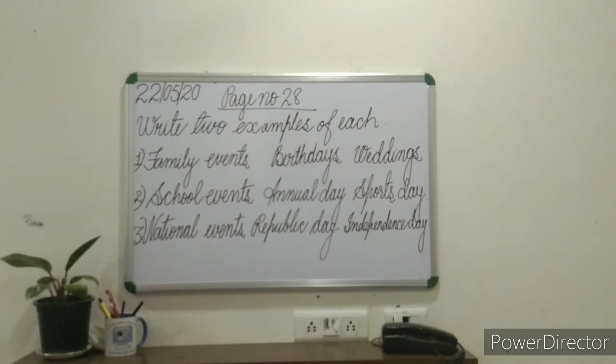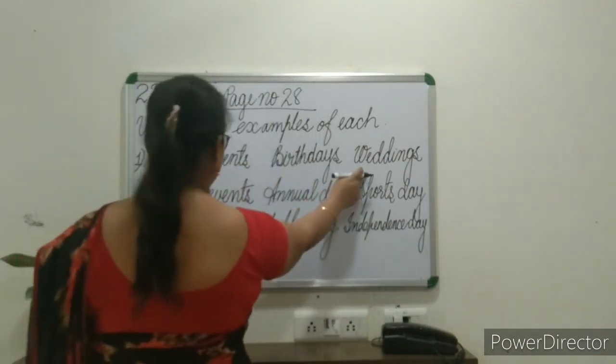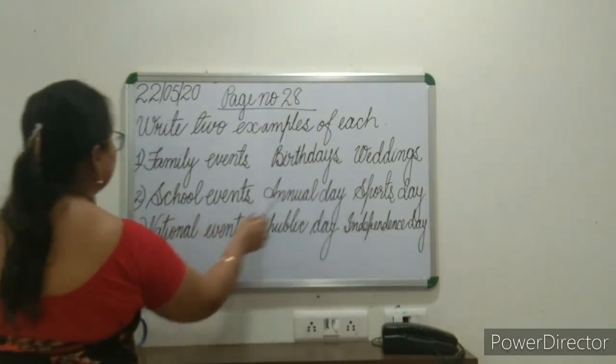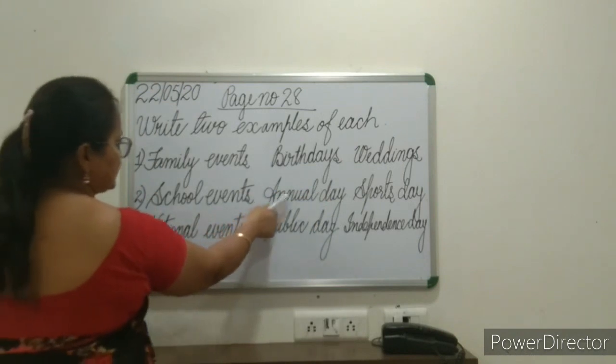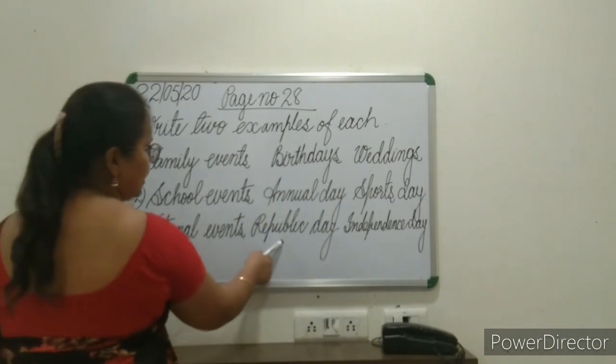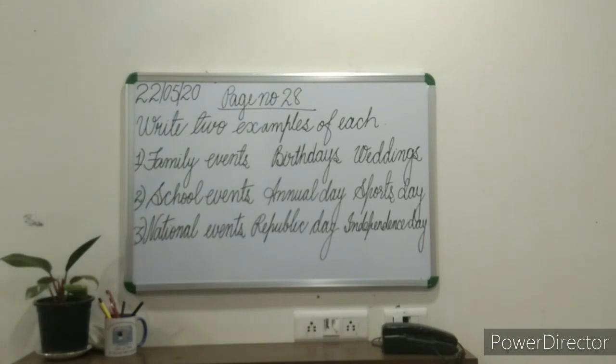Once more I am going to repeat the same. You have to write here 2 examples of each. Number 1, family events, birthdays, weddings. Sports Day, national events, Republic Day and Independence Day. Hope you have completed.